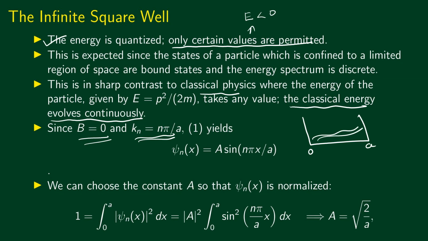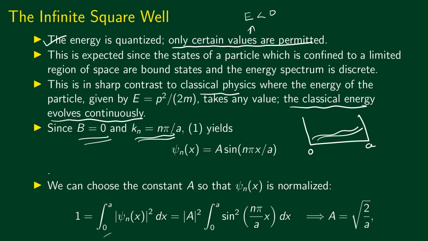In other words, we write the normalization condition: integral 0 to a of modulus psi n of x whole square dx has to be equal to 1. In fact, this has to be minus infinity to infinity, but the wave function is non-zero only in the region 0 to a. So the contribution to the integral from everywhere else is 0, and we can simply write this as integral 0 to a.